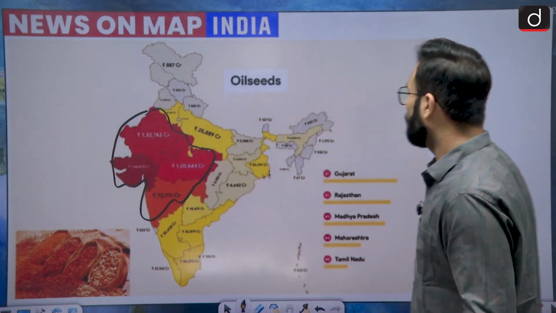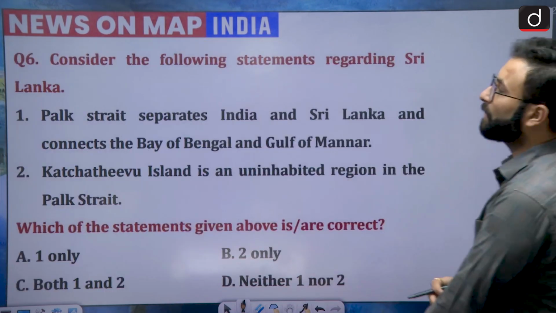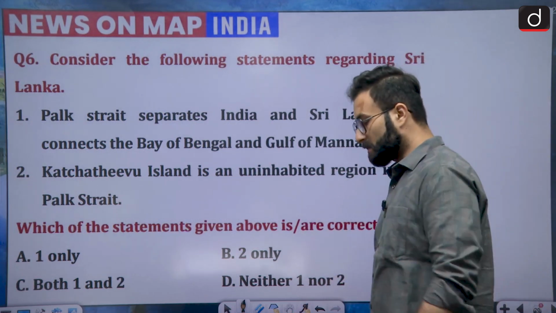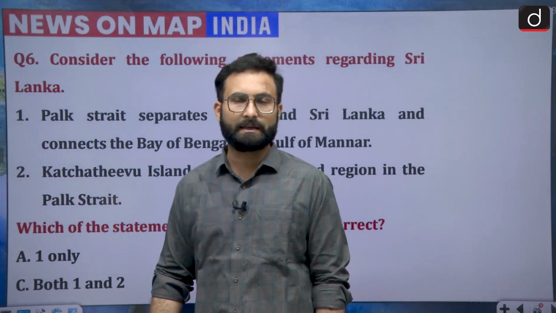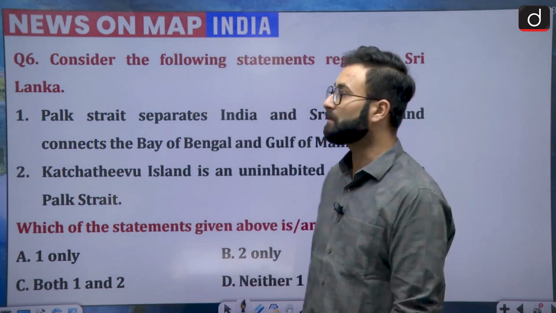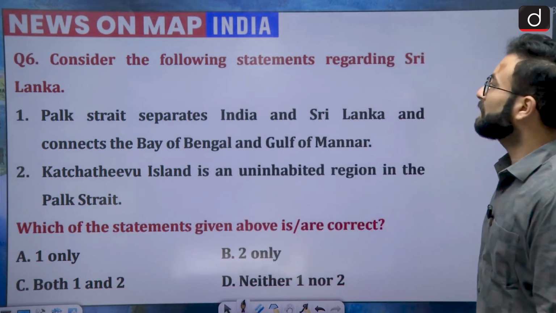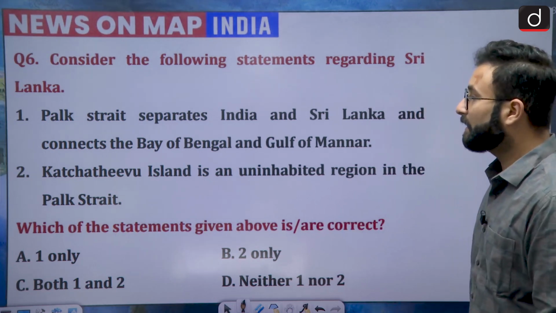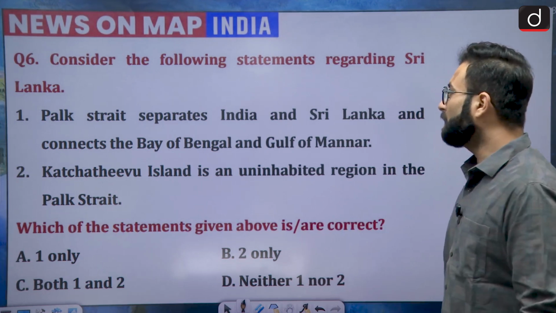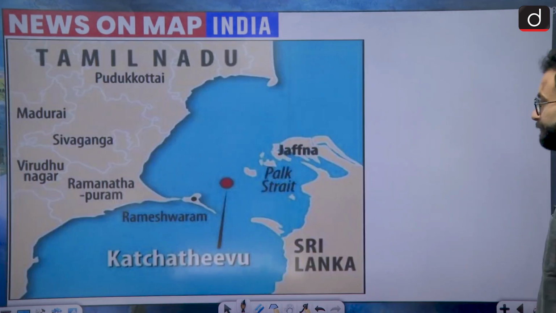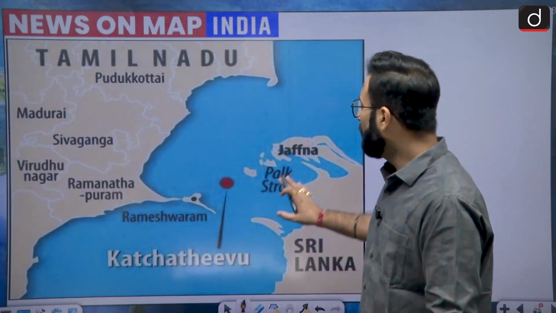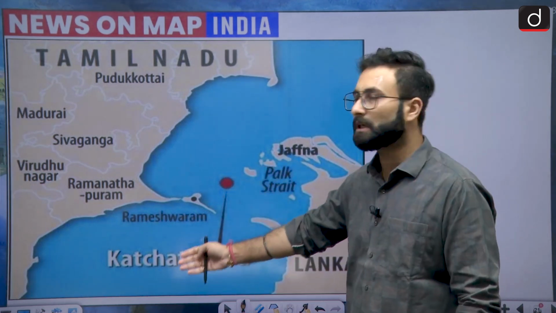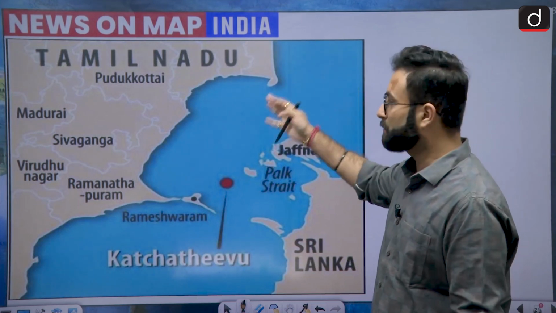Now we can move further to the next question, that is talking about Sri Lanka. Recently, you know that a new president has been elected in Sri Lanka. Considering that Sri Lanka was in the news, consider the following statements regarding Sri Lanka. First is Palk Strait separates India and Sri Lanka and connects the Bay of Bengal and the Gulf of Mannar. Let's see over here. This is basically your Palk Strait. So they are saying that it connects the Bay of Bengal, so that is true.